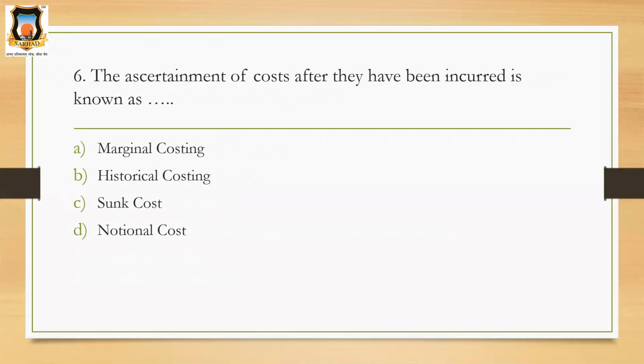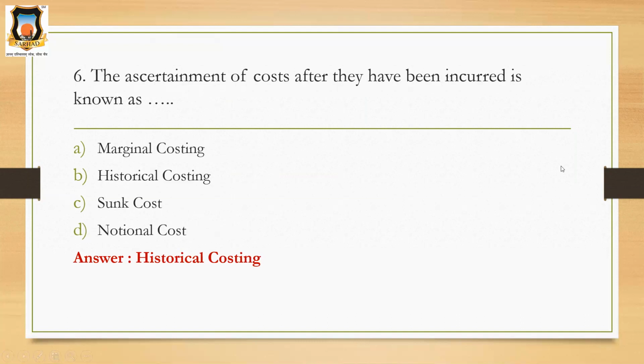Then sunk cost is not related with the costs which are incurred. Okay, and this is not the notional cost, it is historical cost. Okay, so the correct option is historical costing. Meaning you are finding out or ascertaining the costs after they have been incurred. Okay, so it happened in the past, you paid that cost in some previous period. So that is known as historical costing.